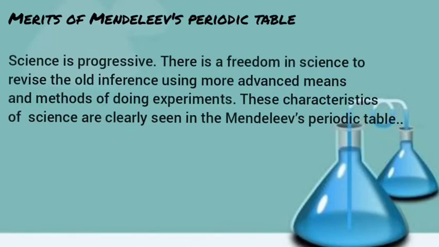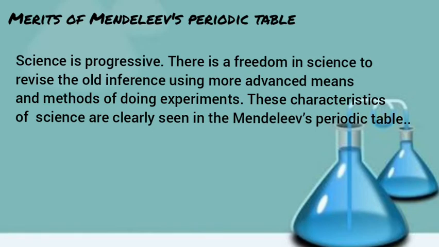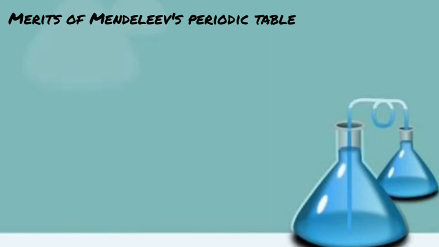Science is progressive. There is a freedom in science to revise old inferences by using more advanced means and methods of experiment. These characteristics of science are clearly seen in Mendeleev's periodic table.